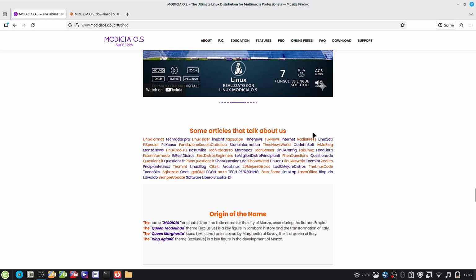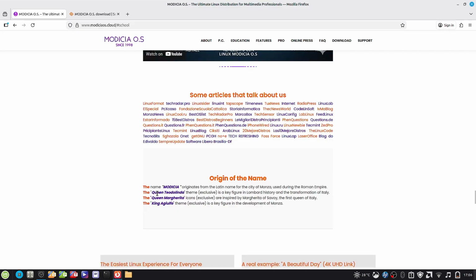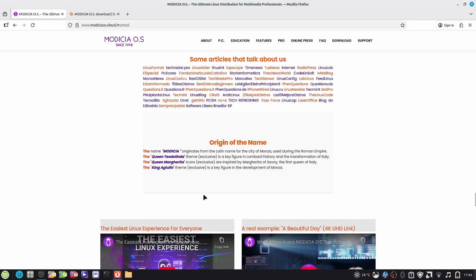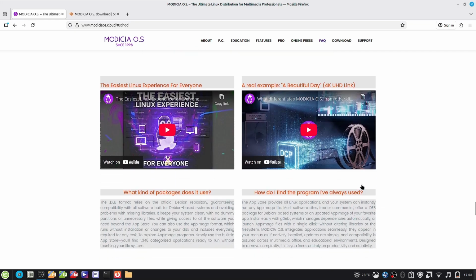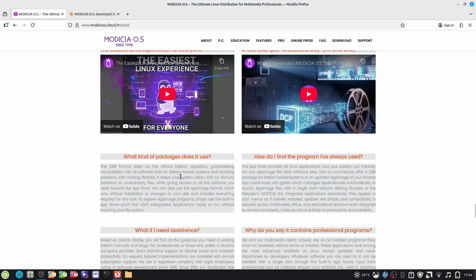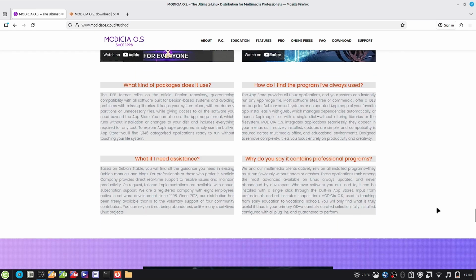And there are small articles that talk about Modicia Linux. You can click on the links and read those articles to know more about the capabilities of Modicia OS, how capable it is for professional audio video work. And these are the names: Queen Teodolinda, Queen Margarita, King Agilulfo, and so on. So you can read this out. It gives you a glimpse of the history of Italy. And there are some videos also there. You can check this out. And there are some FAQs given here. You can read that.